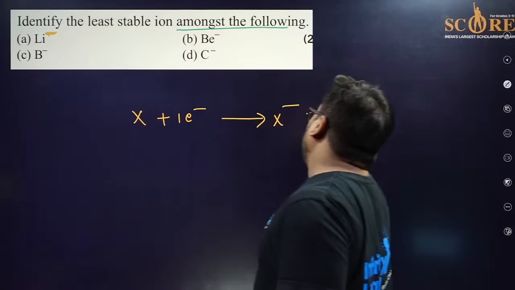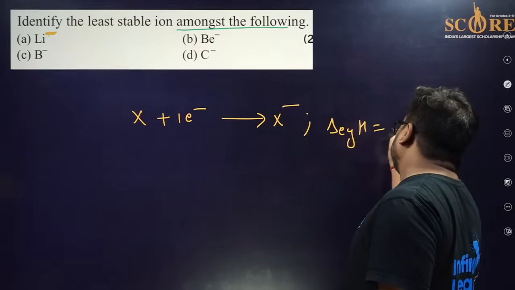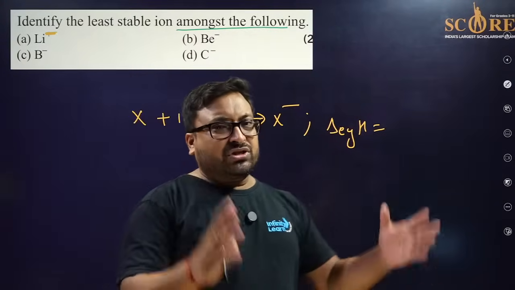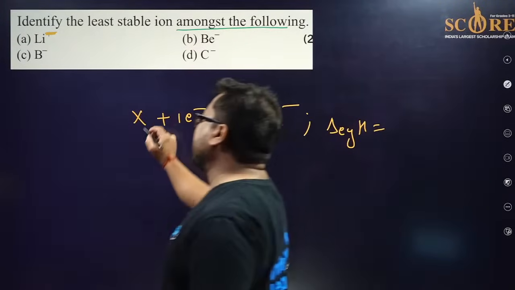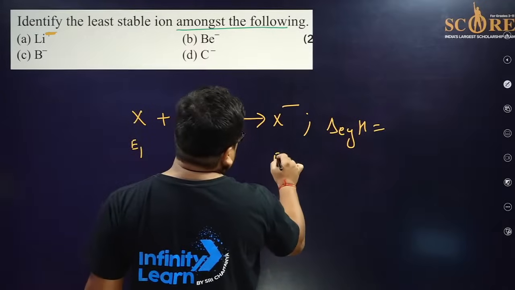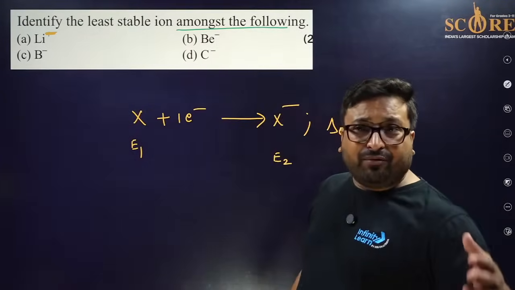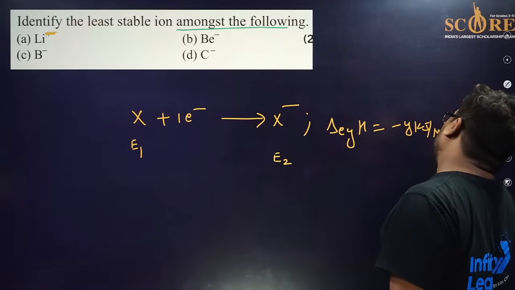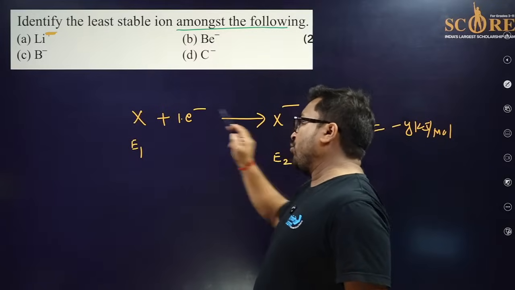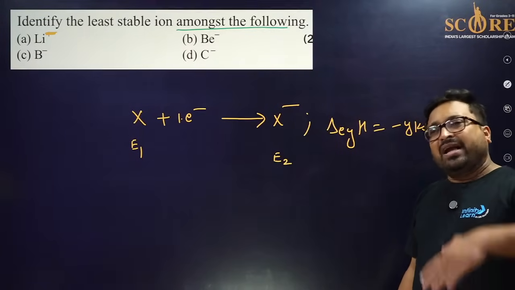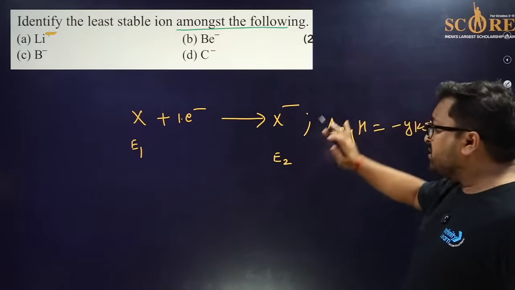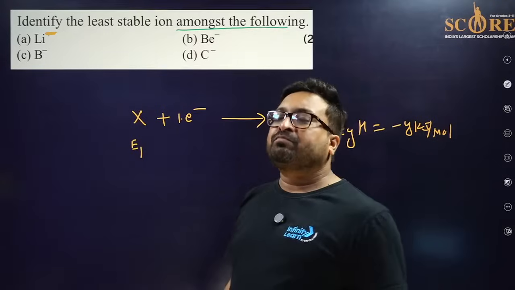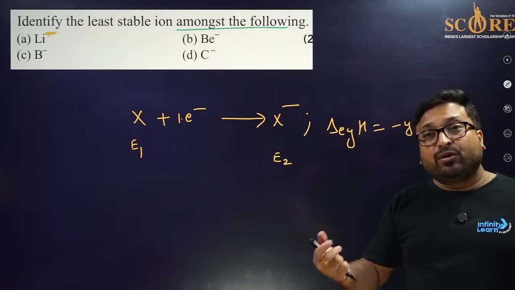One very famous saying of science: any species having less energy is more stable. Let's suppose X has energy E1, X minus has E2. Your teacher must have taught you, if you add an electron, energy is released. Let's suppose minus 5 kilojoule per mole. It means energy is decreasing, so stability is increasing. More energy released means they have more probability to accept an electron.